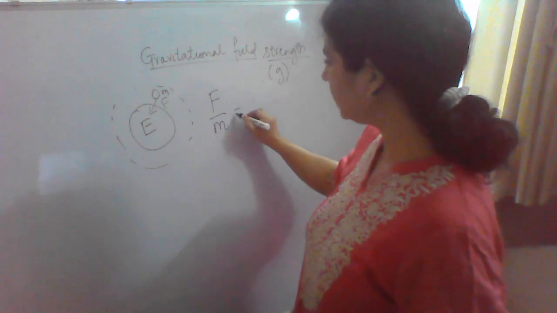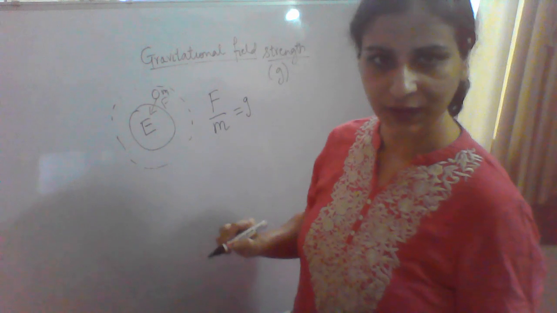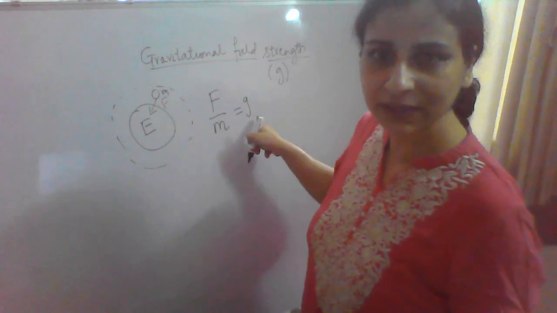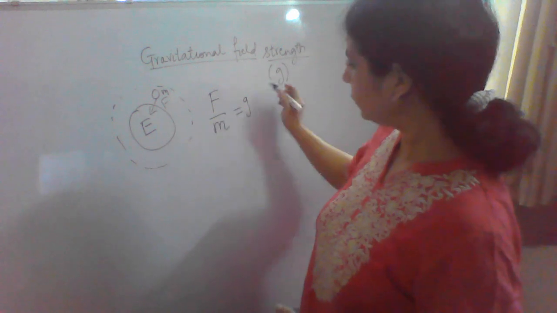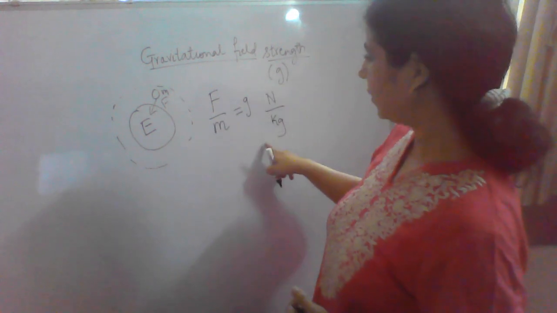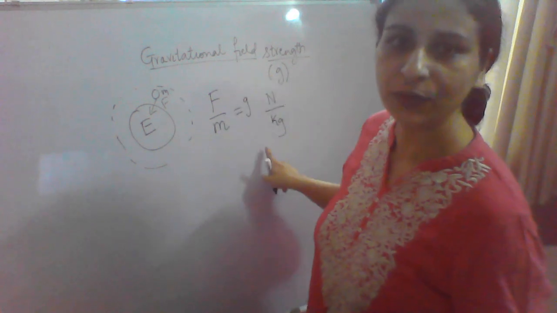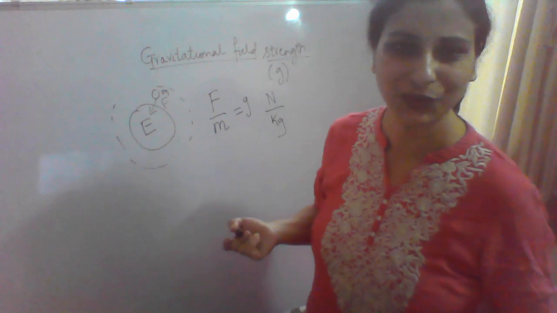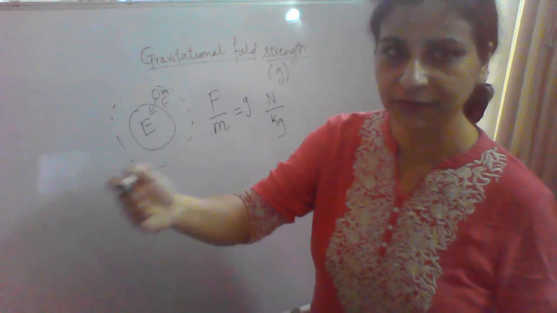We have learned F is equal to m into g. So F by m is equal to g. Force is in Newton and mass is in kg, so the gravitational field strength SI unit is Newton per kg. This is basically acceleration due to gravity being explained in different words.